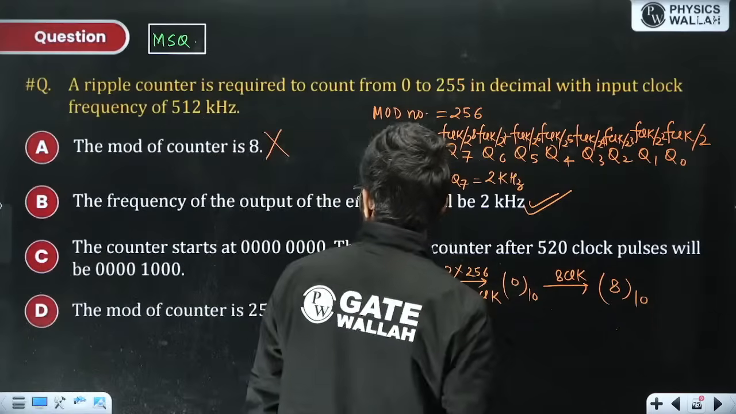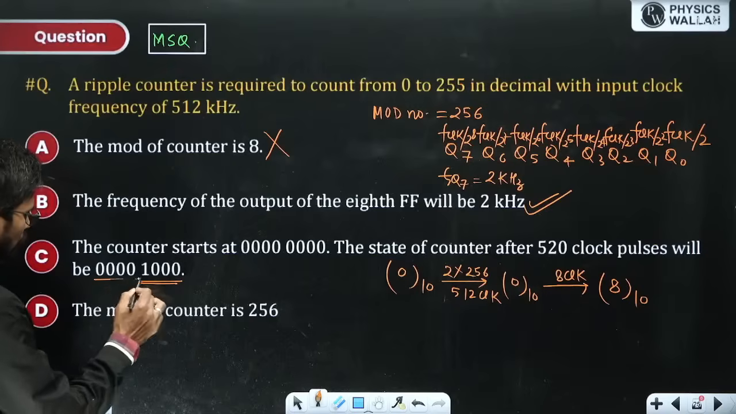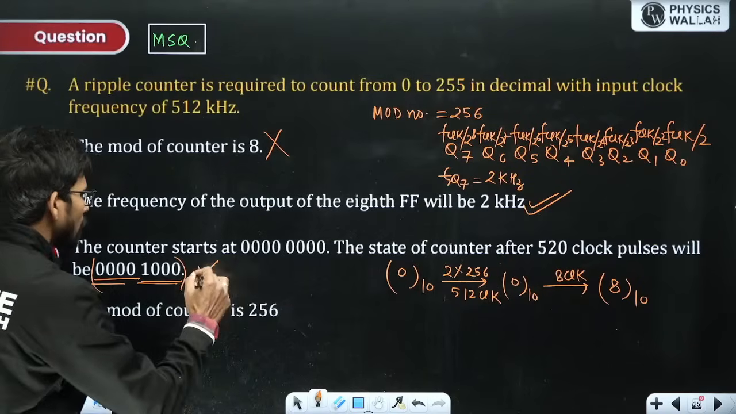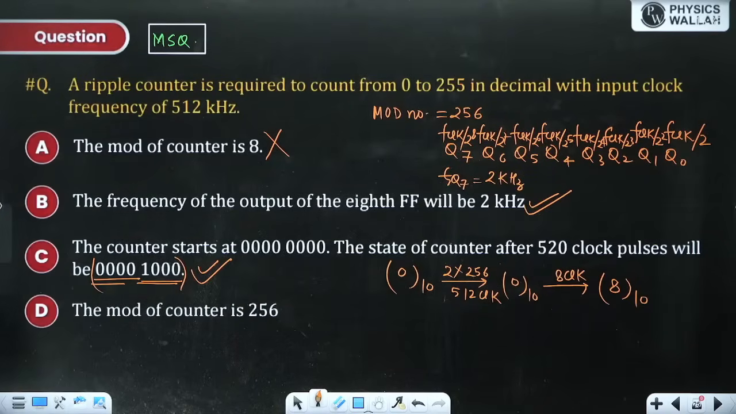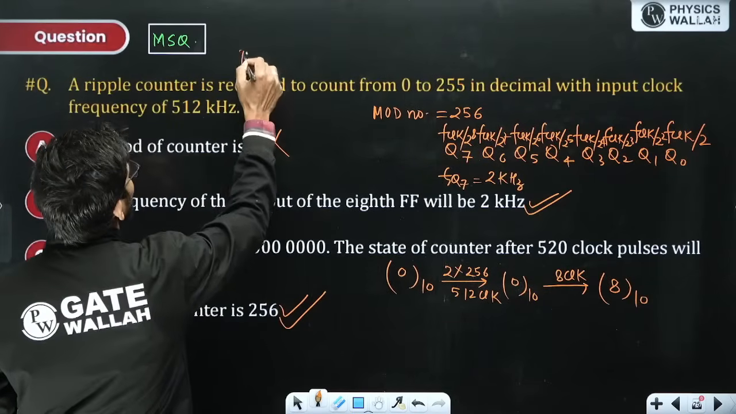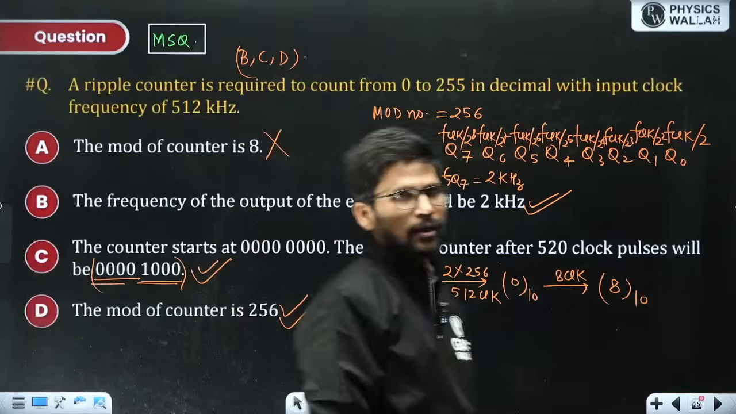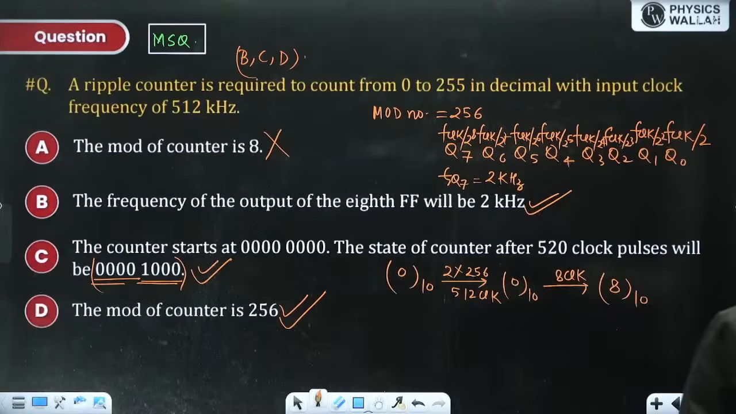So 8. So how you write down 8 in 8 bits? 1000 is 8 and these 4 bits are 0. So this is again correct. The mod number of the counter is 256. Again correct. So here also B, C, D, all options are correct. 3 options are correct except option A.